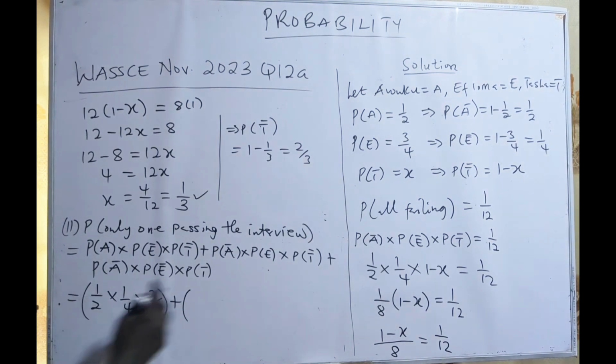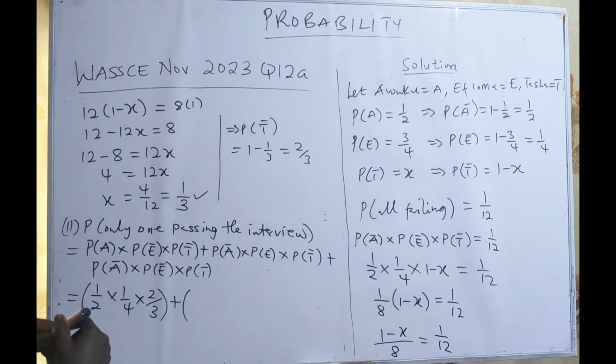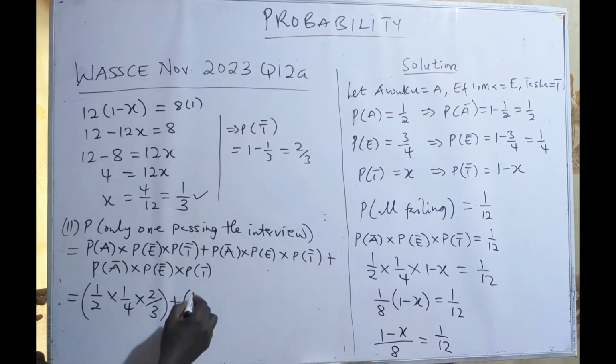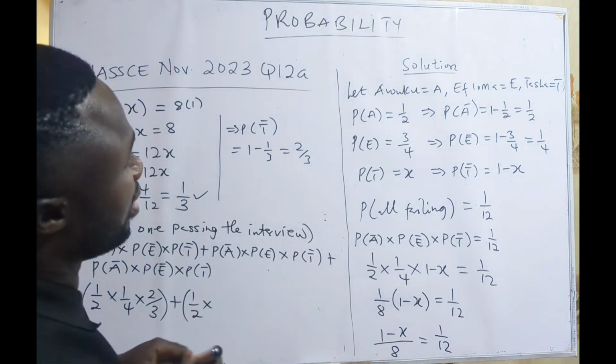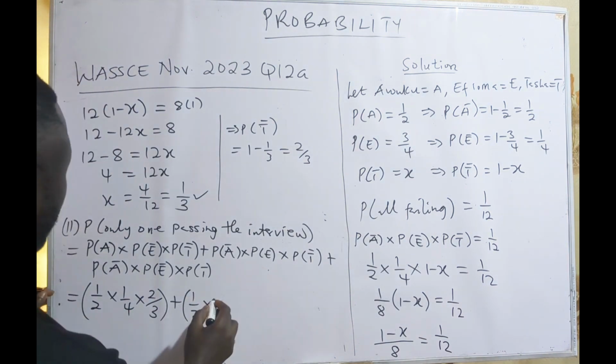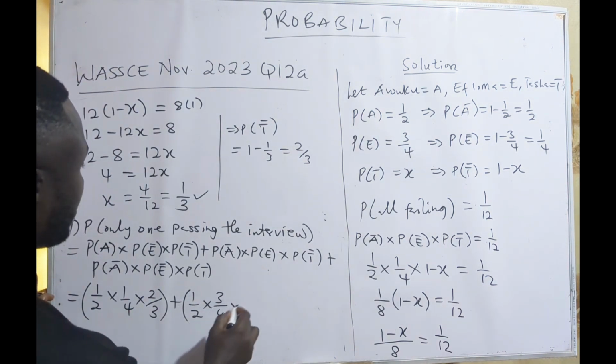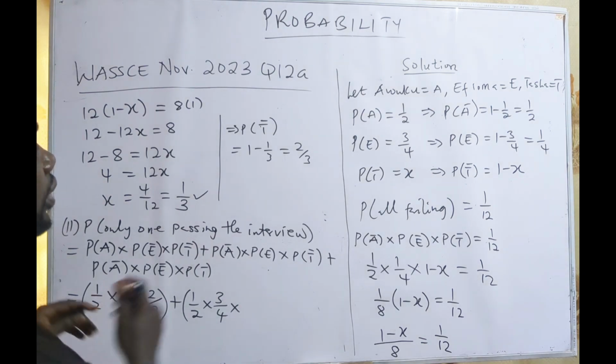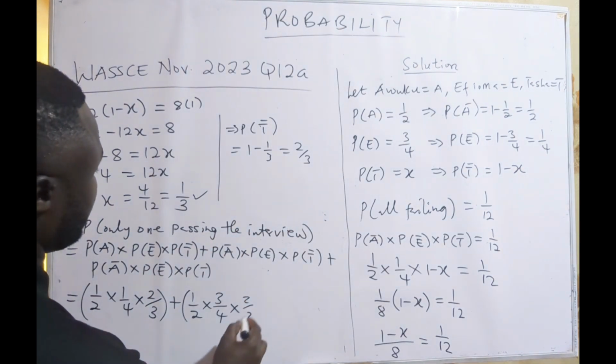Or probability that Auku will not pass, that is 1 over 2, times probability that Former will pass, that is 3 over 4, and then Tesha will fail, that is 2 on 3.